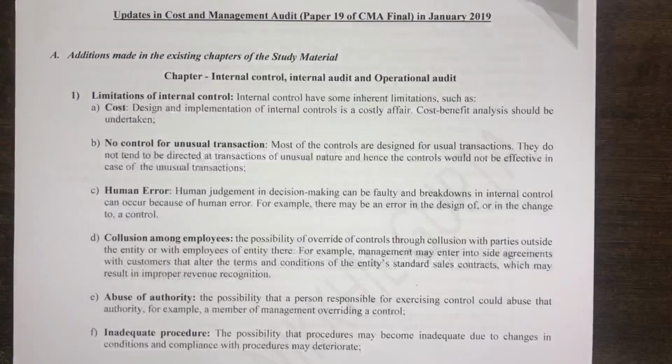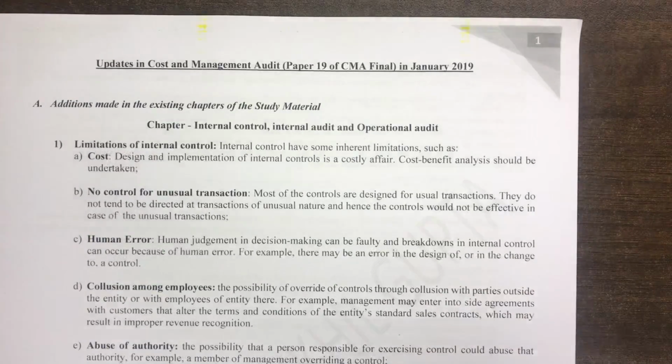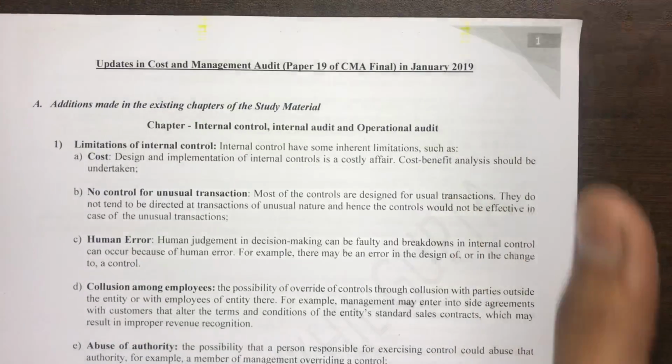Now, for the benefit of other students, let me come on to the amendments which have happened in the January 2019 syllabus of cost and management audit. Guys, I would not call them revisions because these are just some minor restructuring in the study material. There is no deletion or major addition to any of the chapters, but there is some tweaking done here and there. So let's start.